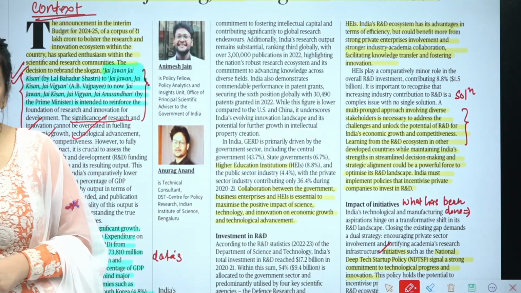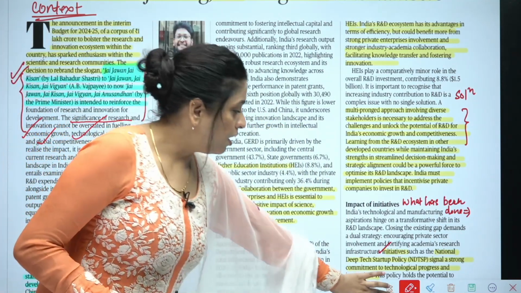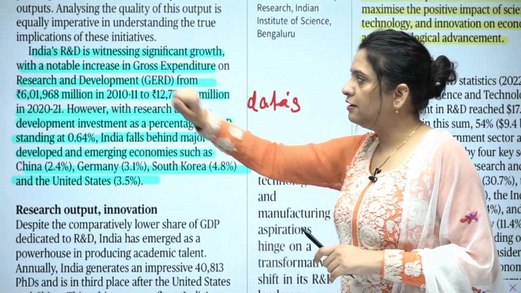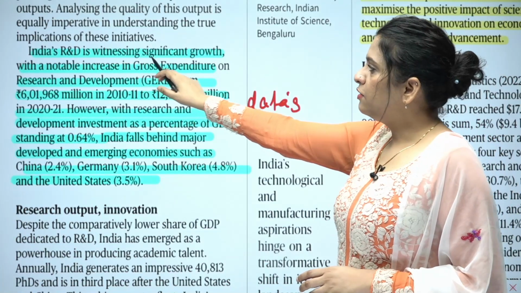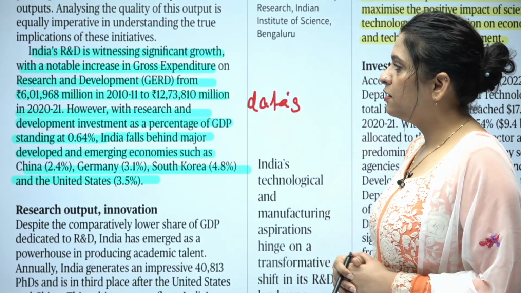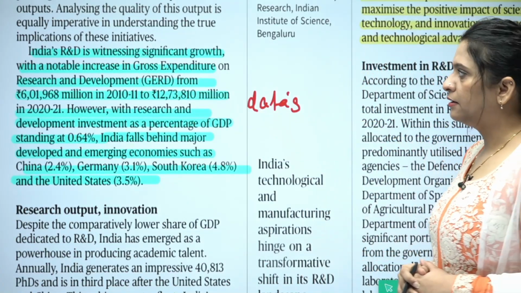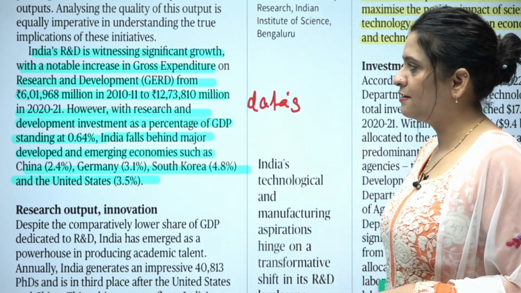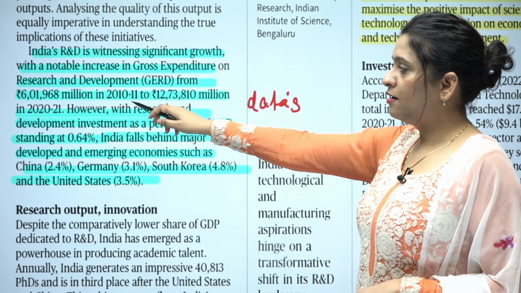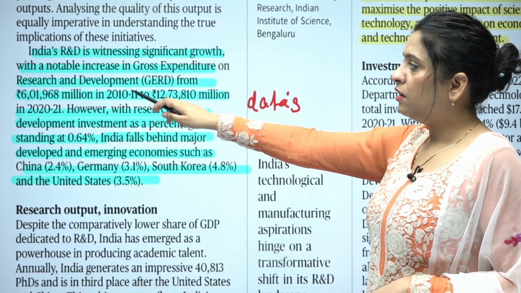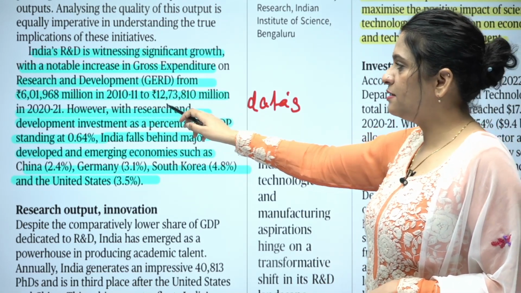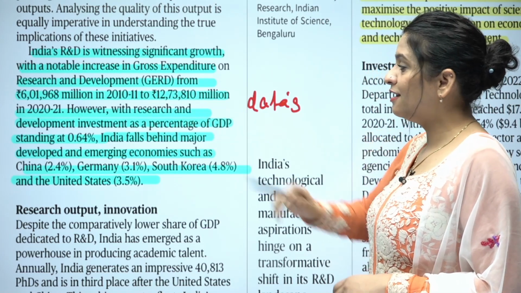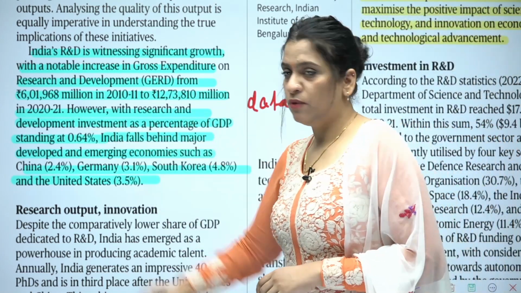You need to look at the data, like what are the funding in R&D. Okay, what is the current situation? So this is the data which has been given. R&D is witnessing significant growth with notable increase in gross expenditure on research and development. GERD, this is the amount 6,01,968 million rupees in 2010-11, and then 12,73,810 million in 2021. Okay.